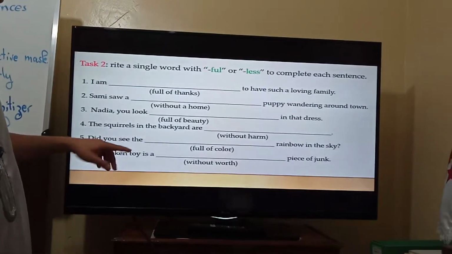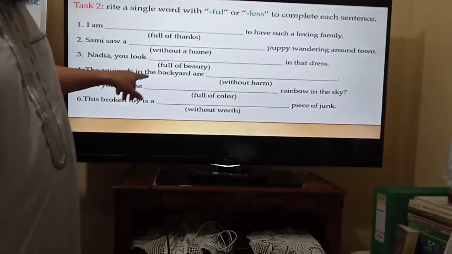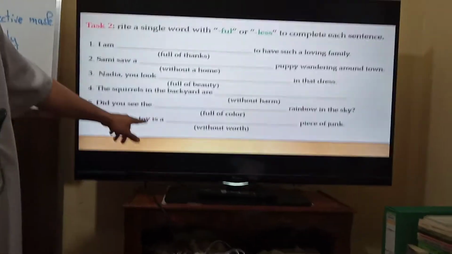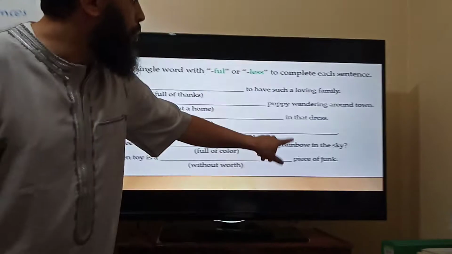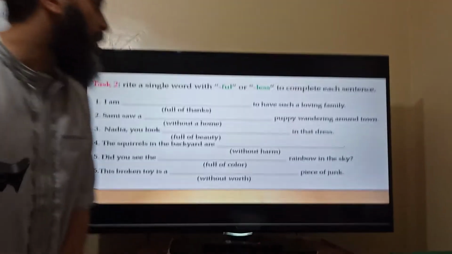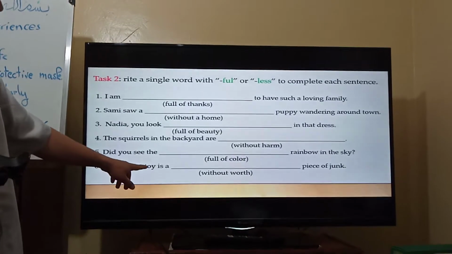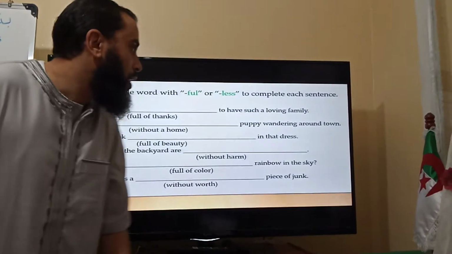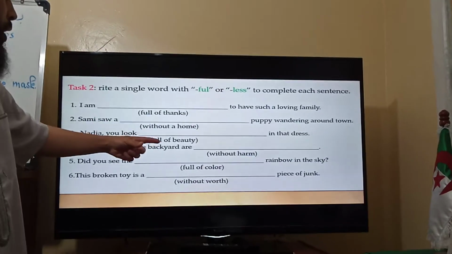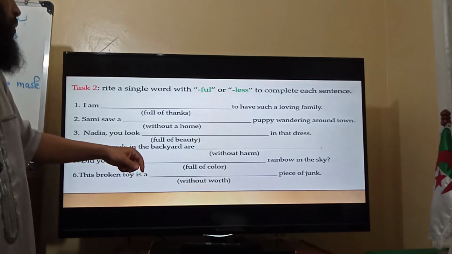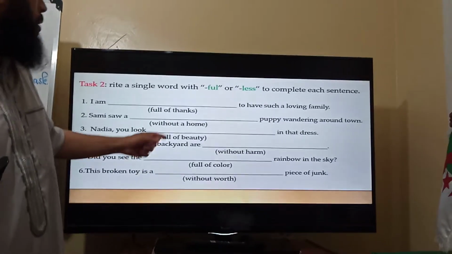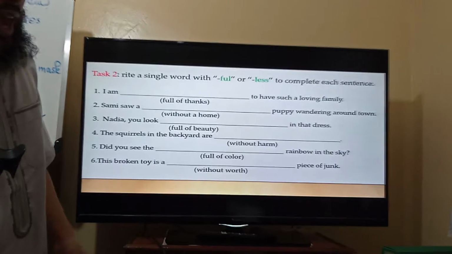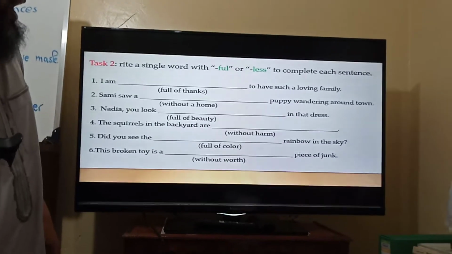The squirrels, an animal living in trees, in the backyard are without harm. Did you see the full of color rainbow in the sky, with the 7 colors? Now, this broken toy is a without worth piece of junk. You have to transform these given phrases, full of thanks, without a home, full of beauty, without harm, full of color, without worth, into adjectives. One using less, the other using full.